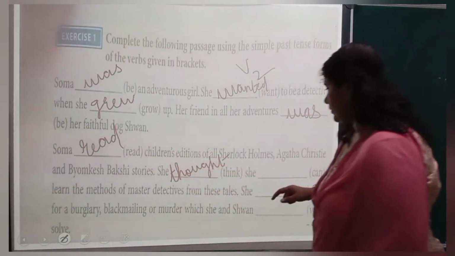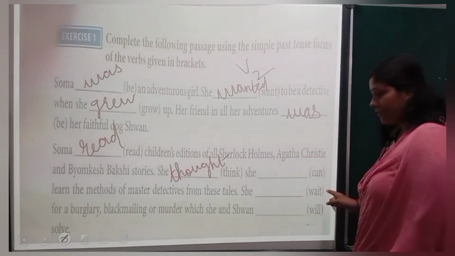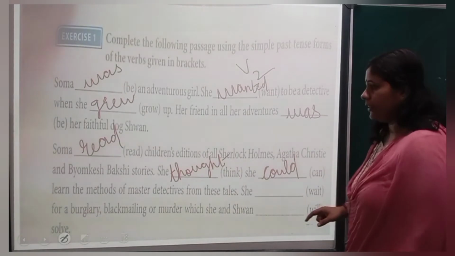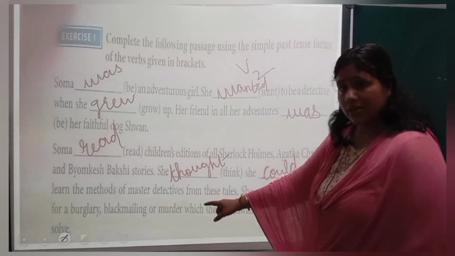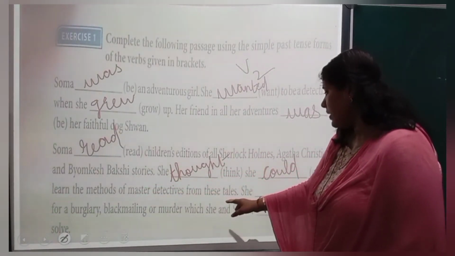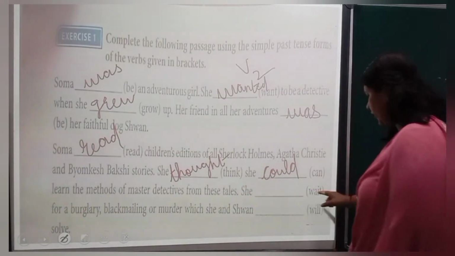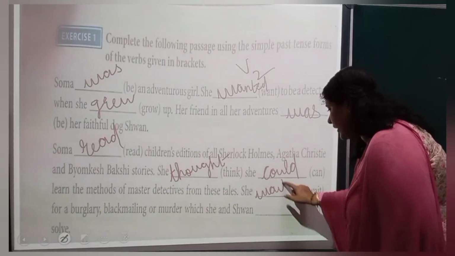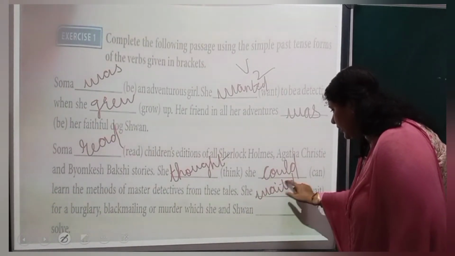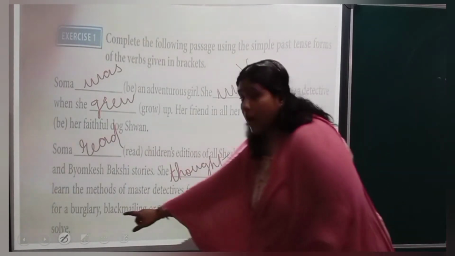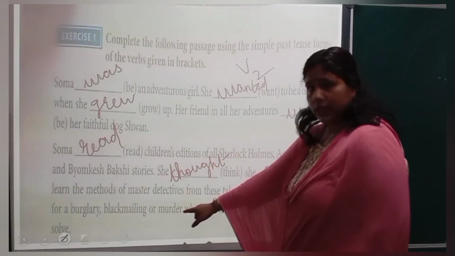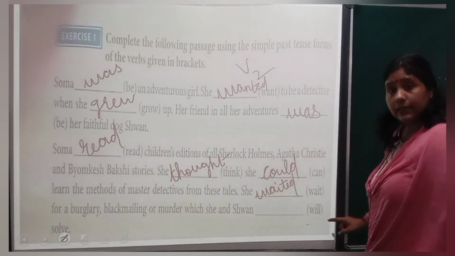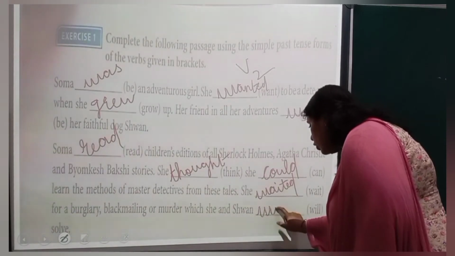T-H-O-U-G-H-T, thought. She can. Can will become could. Could is the past form of can. Learn the methods of master detectives from these tales. She waited, W-A-I-T-E-D, waited, for a burglary, blackmailing or murder which she and Swan will become would.